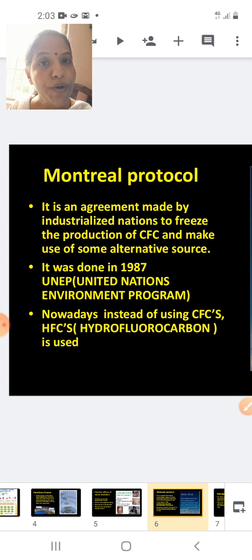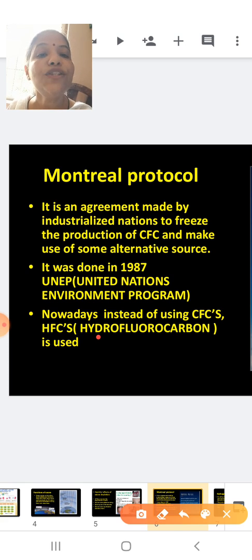By the Montreal Protocol, many of the industrialized nations have reduced the use of CFC, even stopped the use of CFC, and we have found an alternative to CFC as a coolant, and that is HFC. HFC stands for hydrofluorocarbon. You can see in hydrofluorocarbon, hydrogen, fluorine and carbon. What is absent here? Chlorine is absent. It was the chlorine which was attacking our ozone and stealing away one of the oxygen to form chlorine monoxide. So in hydrofluorocarbon, we don't have the chlorine part.